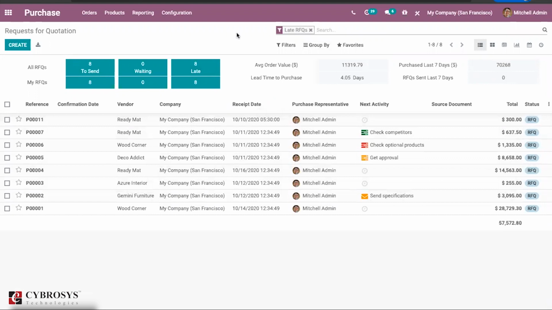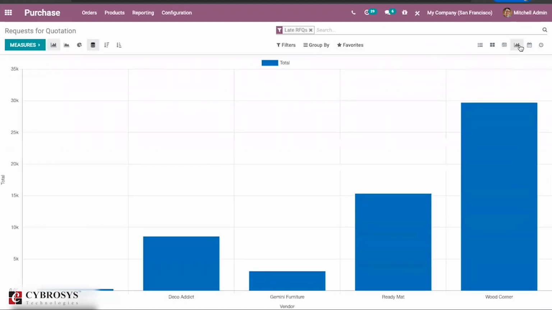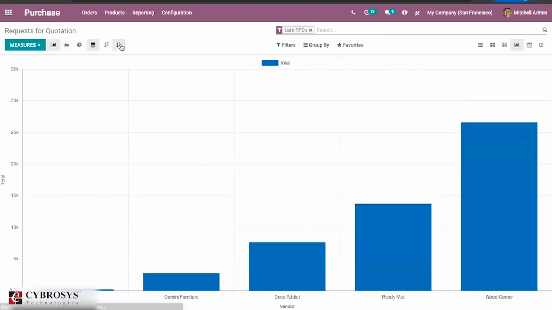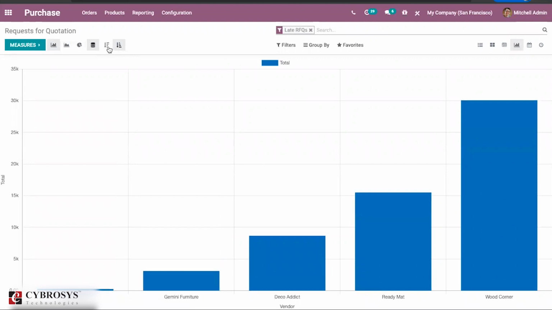So it will be very helpful in the case of purchase team to segregate the details and filter, etc. Here also you can just find that import option is everywhere. You can just find the import option is not available. So it is changed to favorite is import record. So again, if you go to the graph view, there also you can just find the ascending and descending order. So it will be easy for the purchase department to sort it based on the ascending or descending, whatever they need. So this is one of the changes in purchase module.